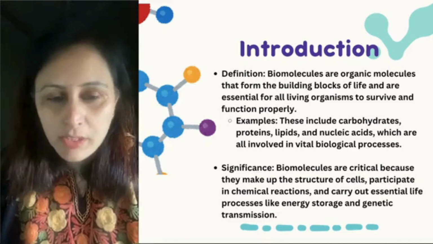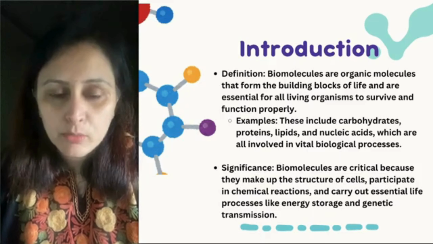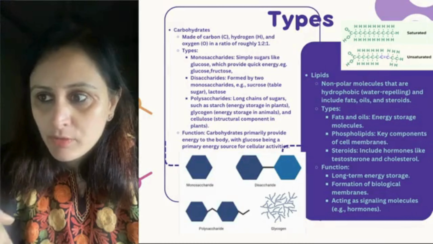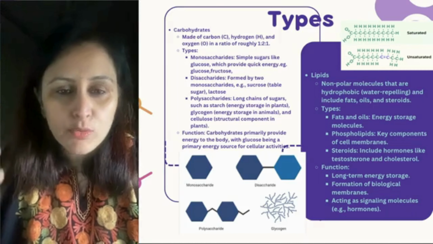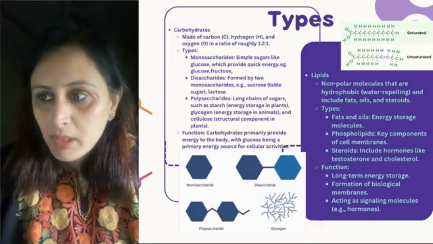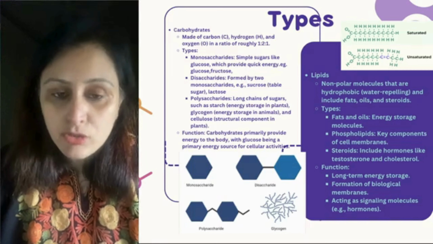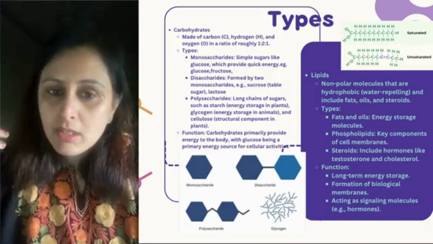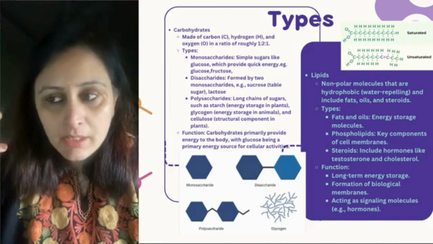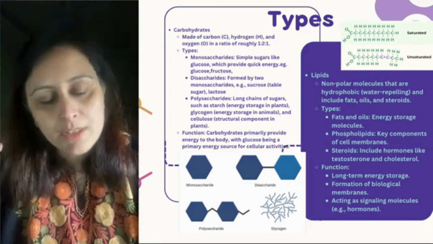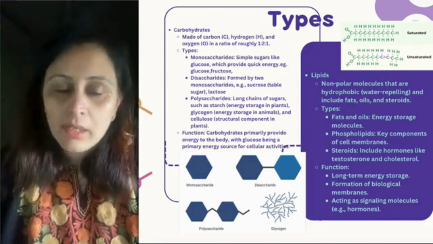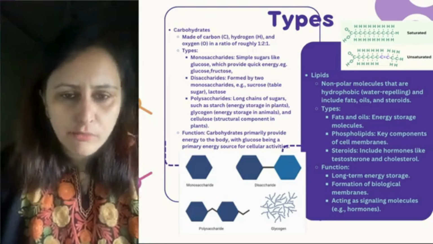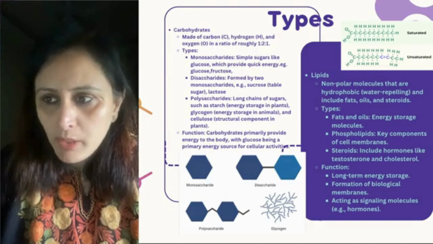So talking about the types of biomolecules, किस किस तरह के हैं. Let's get started with the carbohydrates. First of all, carbohydrates हमें पता है उनके bases हैं. They are made up of carbon, hydrogen and oxygen in the ratio 1:2:1. That means if carbon is 1, then hydrogen has to be 2 and oxygen also 1, right? इसी ratio के अंदर various compounds are formed within the carbohydrates.